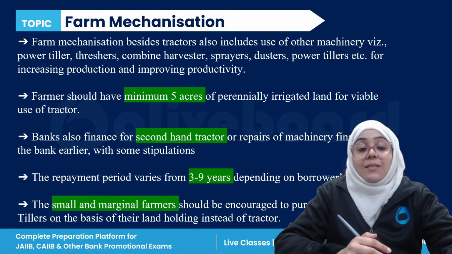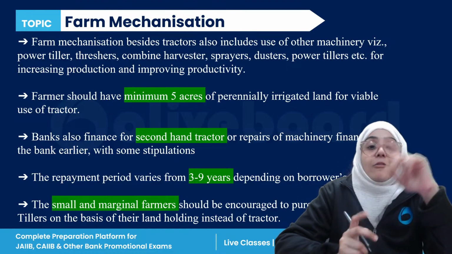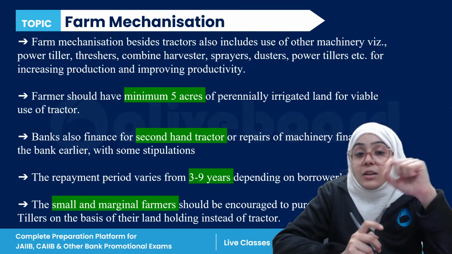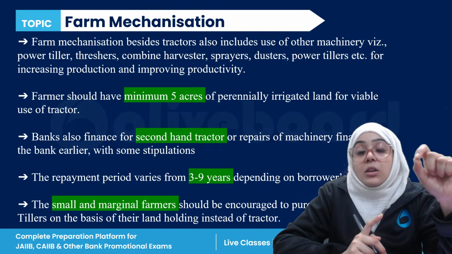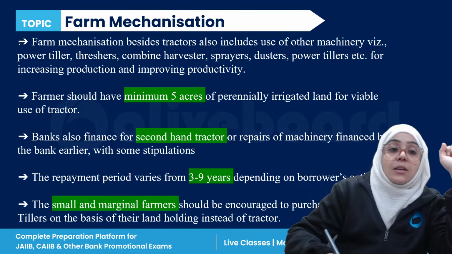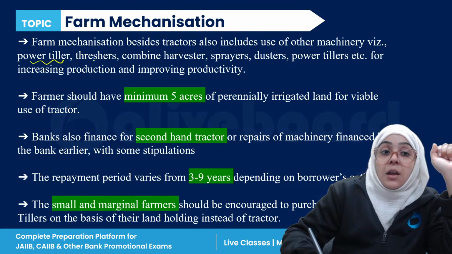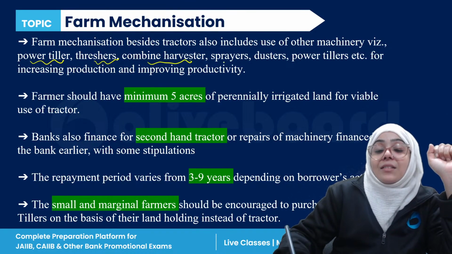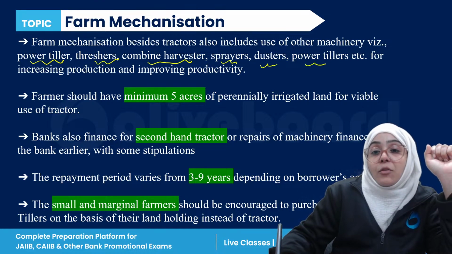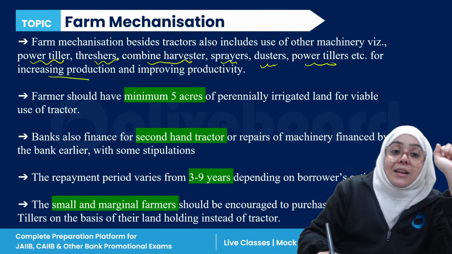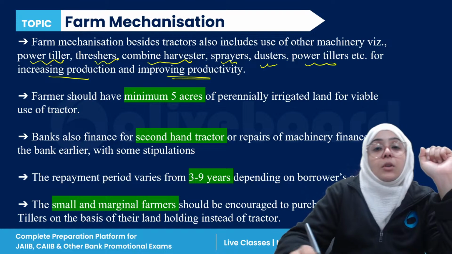Now, there is a term known as farm mechanization. What is this farm mechanization? Besides tractors, farm mechanization also includes the use of other machinery, like power tillers, threshers, combine harvesters, sprayers, dusters, etc., for increasing production and improving productivity.